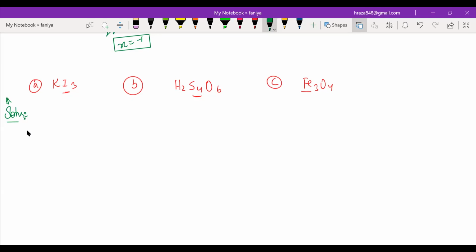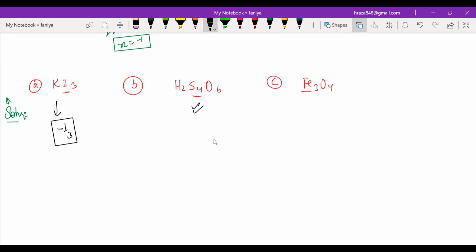Sir, is it possible if we get it in fractional state? Fraction, right? Yes, yes. How much? So minus 1 by 3. Very good. What about this?